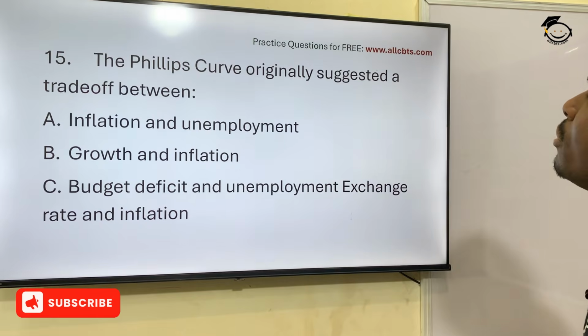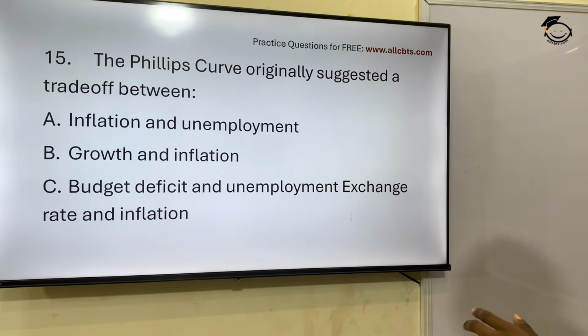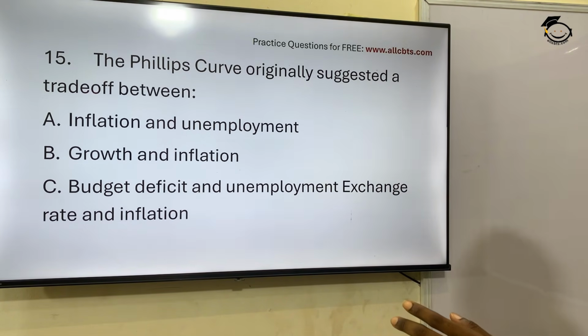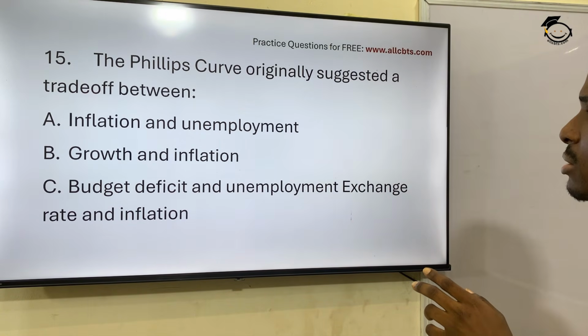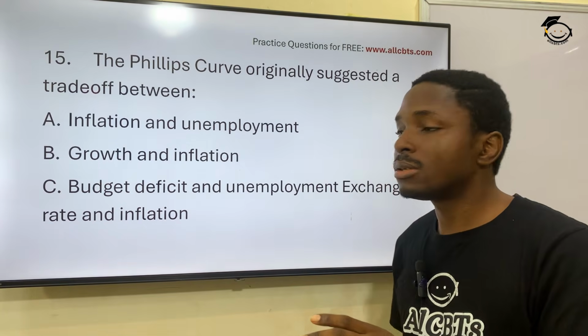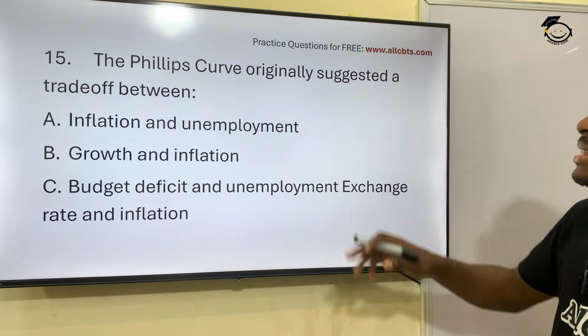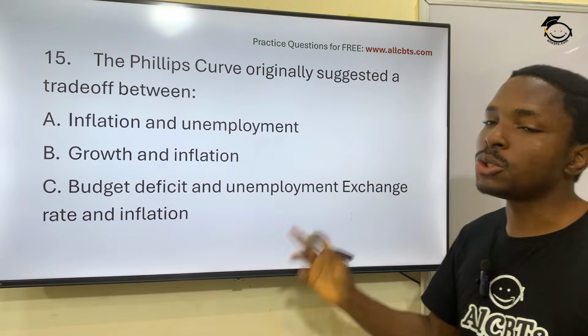The Phillips Curve originally suggested a trade-off between what?